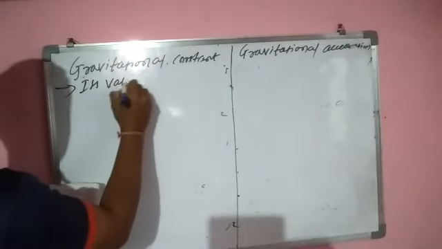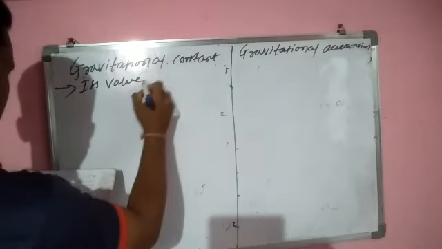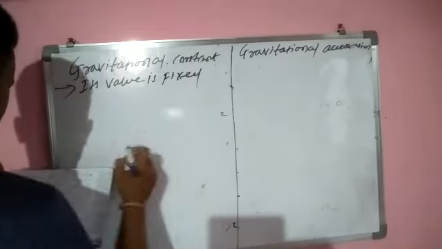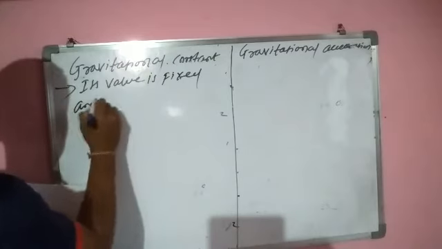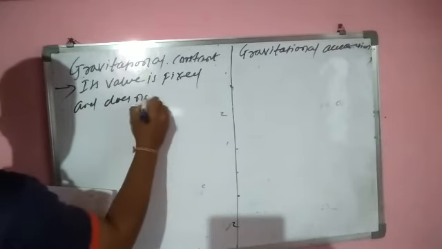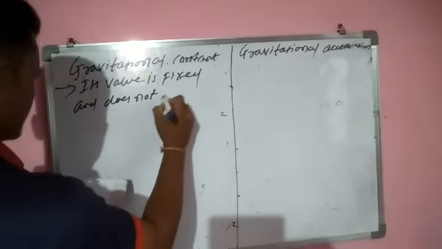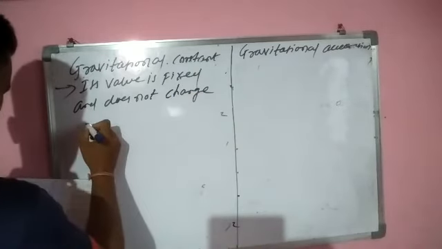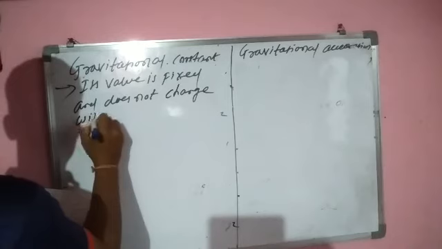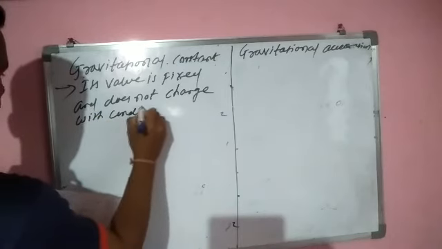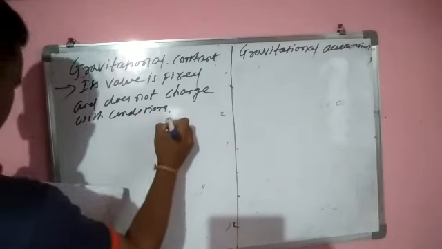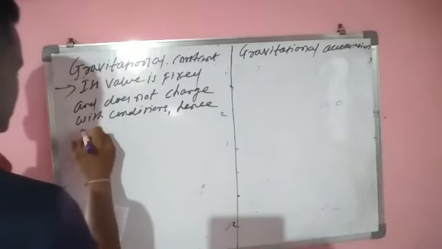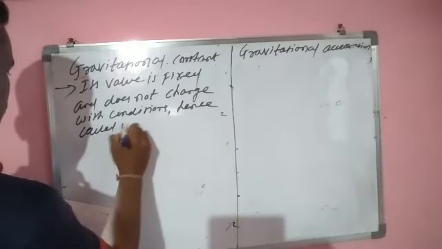Its value is fixed and does not change with conditions. Hence called universal constant.